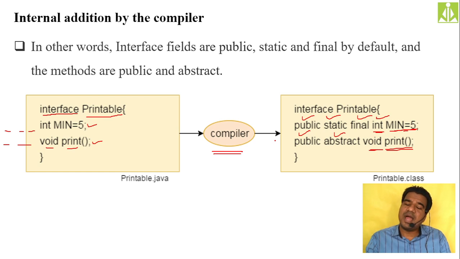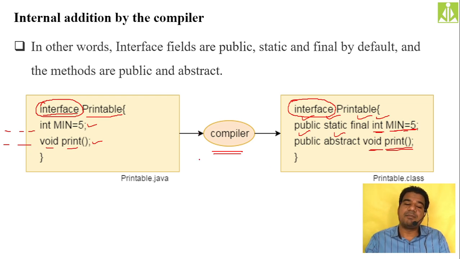So is it going to add public static final and public abstract for all the methods and all the data members of all the entities in your Java program? No. Only if it is an interface will your compiler make them in such a way. So I have declared an interface with these members, and I did not mention the extra keywords to make them public, final, static, abstract.